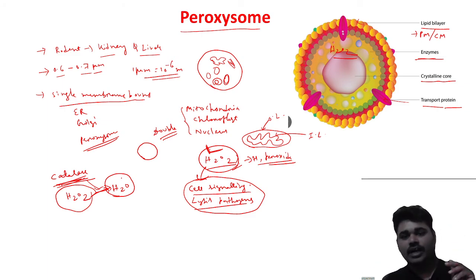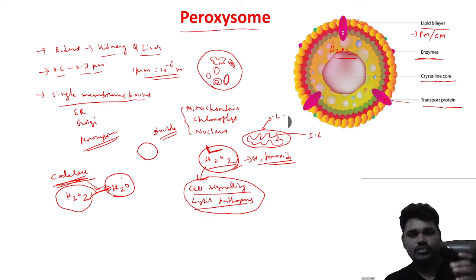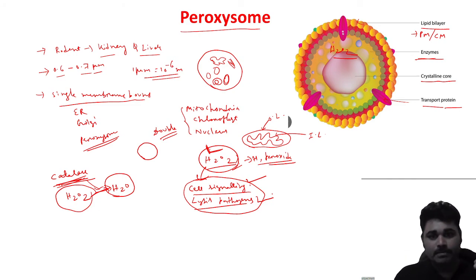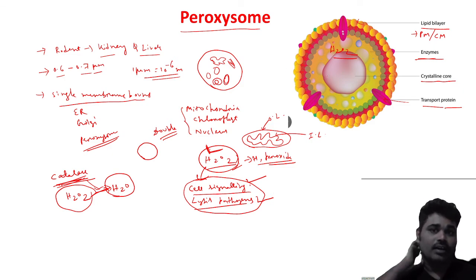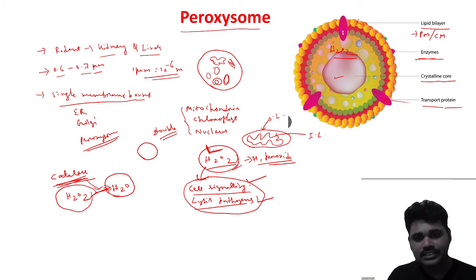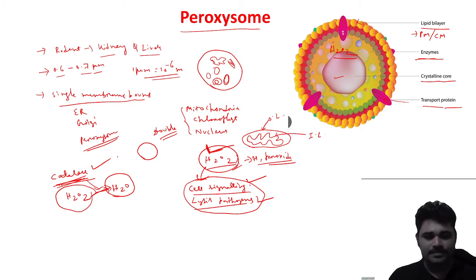Don't confuse about the absence or presence of hydrogen peroxide. Hydrogen peroxide is needed by the cell or the peroxisome. Why? Because it helps in cell signaling and in the lysis of pathogens, the bacteria and viruses. To some extent hydrogen peroxide is needed. But because it is continuously produced inside the peroxisome, to maintain its level a catalase enzyme is present, and catalase converts hydrogen peroxide to water.